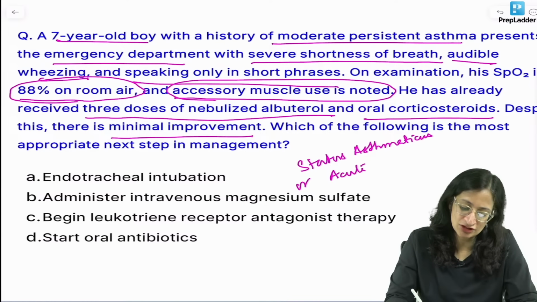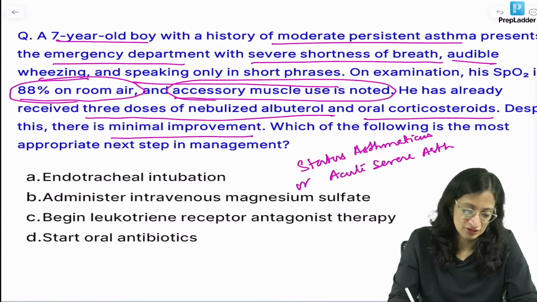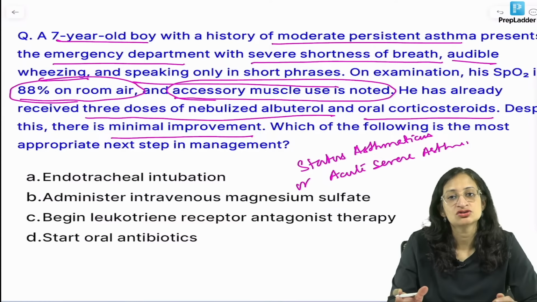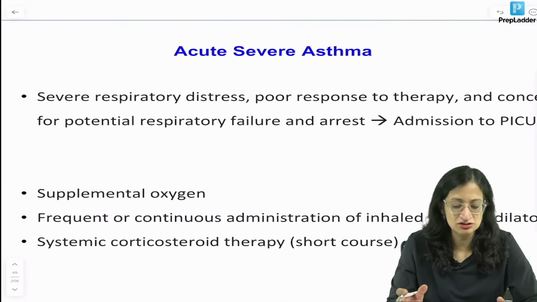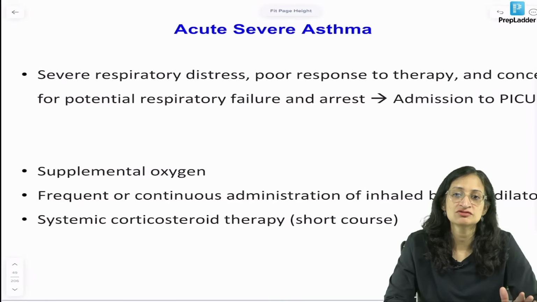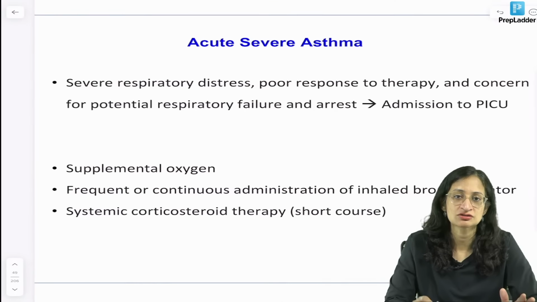Acute severe or severe acute asthma. Okay. Now, what is the management? So coming back to the next step in management, let us first discuss a little bit about the management of acute severe asthma, then we come back to answer this question, okay?